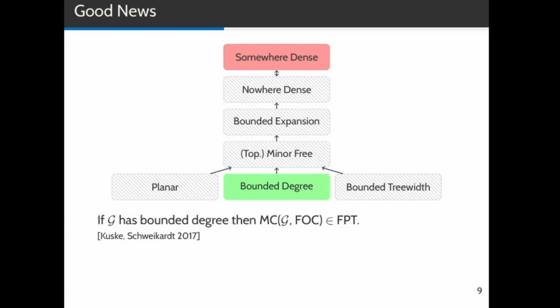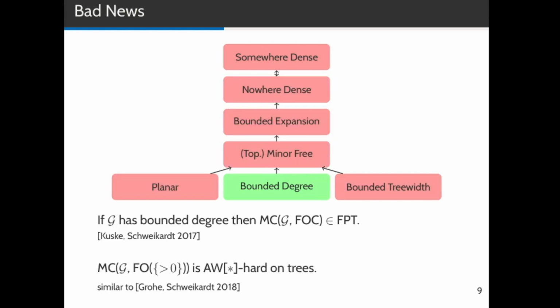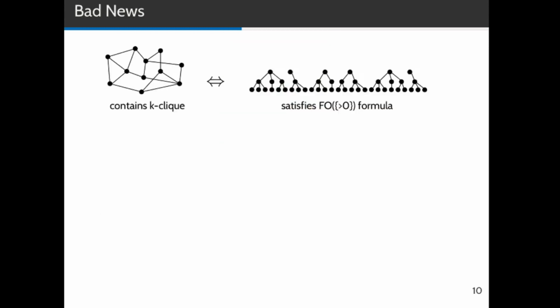The good news brought to us by Kuske and Schweikart is that the model checking problem for FO>0 is FPT on bounded degree graphs. On the other hand, the bad news is that on almost all other graph classes, the problem seems to be hard. We show hardness of model checking on forests of depth 3 by reduction from k-clique.